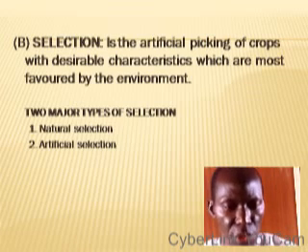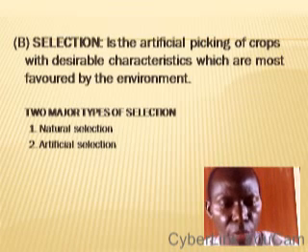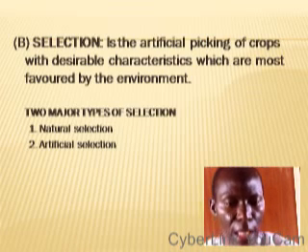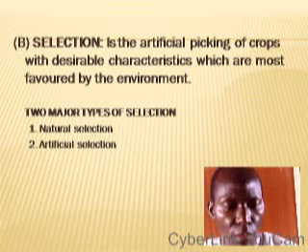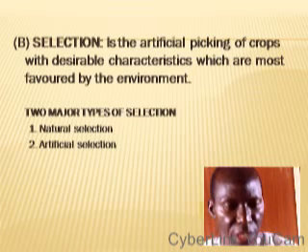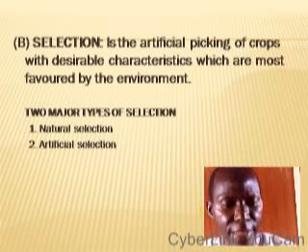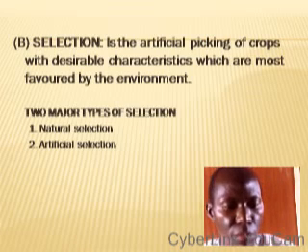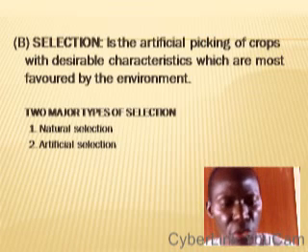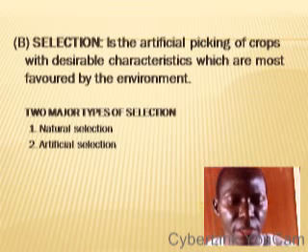In natural selection, the crops breed among themselves to produce a better variety that can do very well. No man interferes with that. It happens naturally. We have artificial selection. In artificial selection, man's interference is involved. That is, when man deliberately breeds crops in order to produce better varieties of crops.